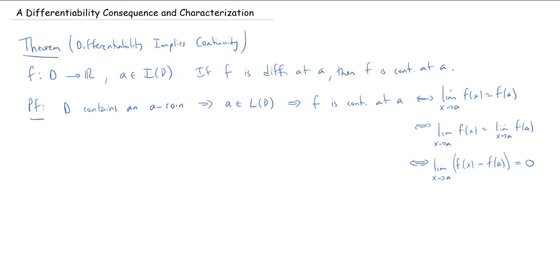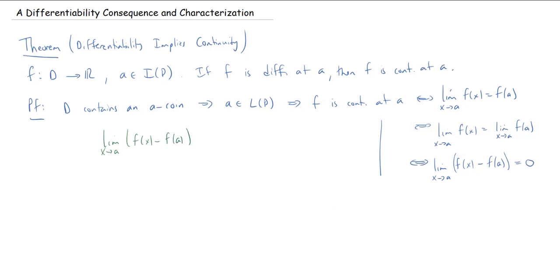Instead, well, we are using the algebraic limit property, but we do it in a more clever way. So let me do this on the side. So if I know that this limit of the difference of f of x and f of a is 0, then, so I have this limit, then of course it exists.